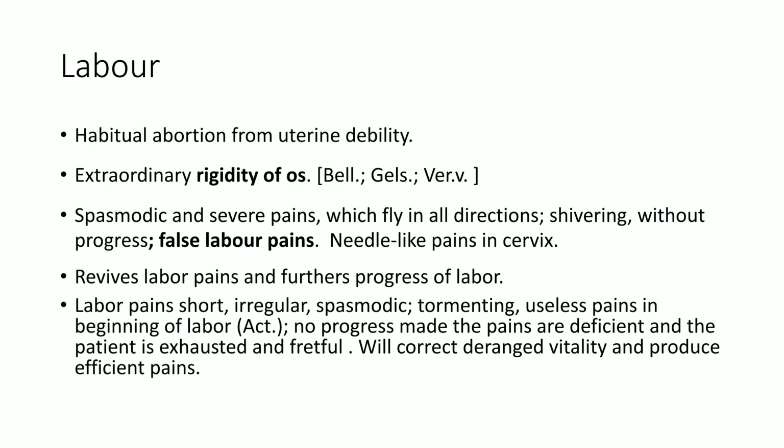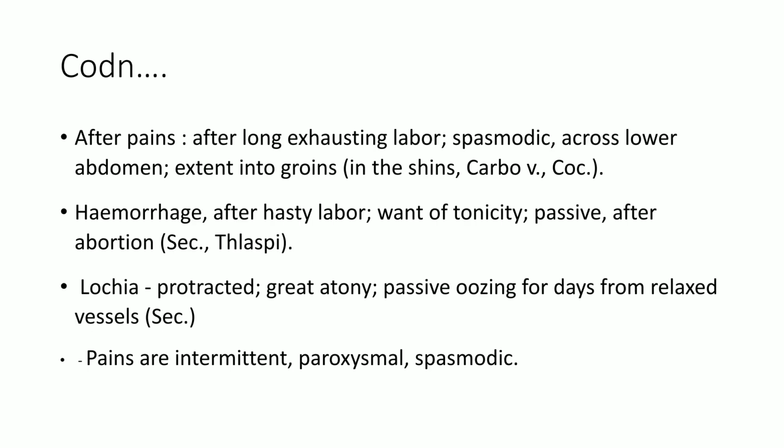Very important in the important sphere of colophyllum, that is in the female generative system and in labor. It is an important remedy for rigidity of os, that is preventing labor. So if we give colophyllum, it can produce powerful uterine contraction and cause progress of labor.